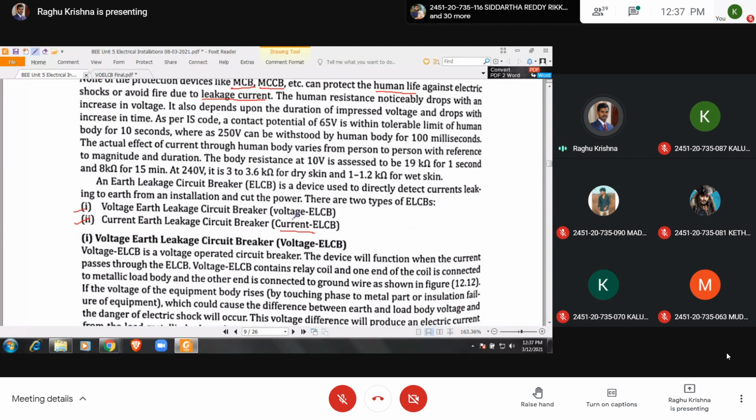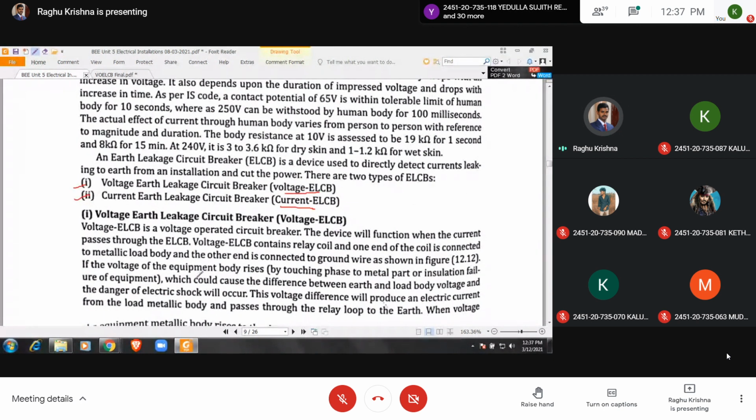Let us see one by one. What is meant by voltage operated ELCB? Let us see why it is called voltage ELCB and why the other is called current ELCB. First let us go for the voltage operated circuit breaker.